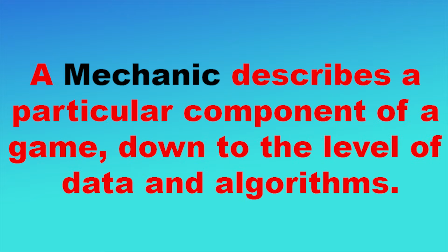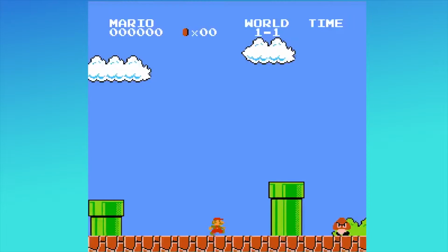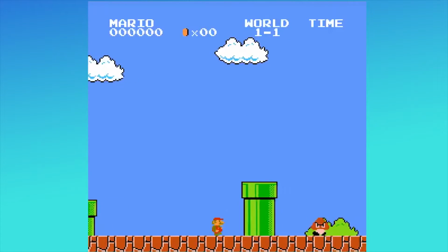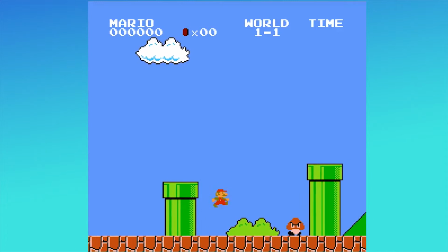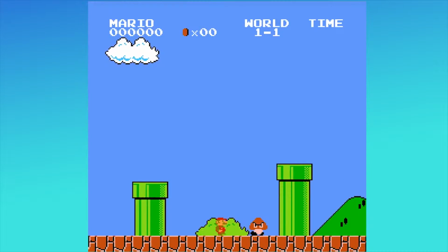Alright, well, we're playing games, but that doesn't quite answer how they're built. The building blocks of any game are the mechanics. A mechanic describes a particular component of a game to the level of data and algorithms. We're going to use an example here. How about Mario? Alright, cool. There he is, got his little hat. Cool. So, in Mario games, the objective is always to the right. But look, there's a thing in the way, and we can't walk past it, so maybe there's a way we could... there you go. Yeah, jumping. Jumping in Mario is a mechanic. It's one small component that is clearly defined to the player as part of Mario's skill set. Something that can be used to get past obstacles.